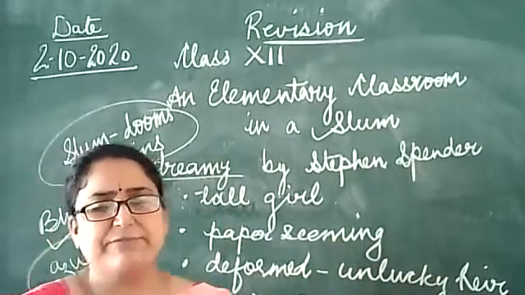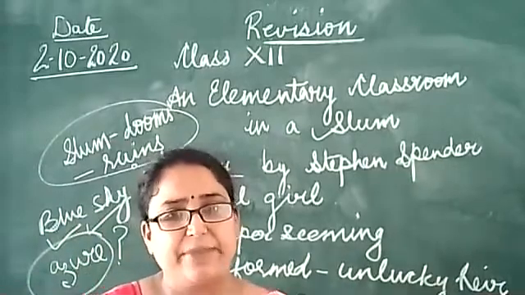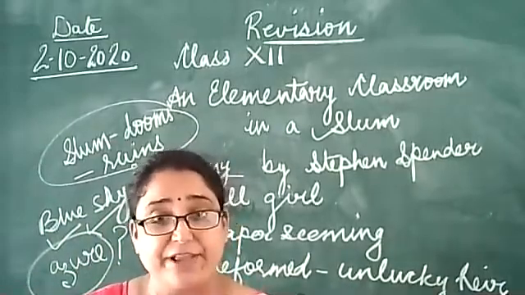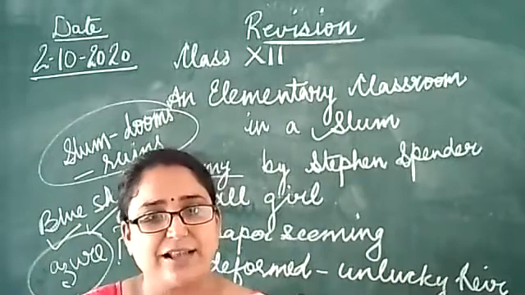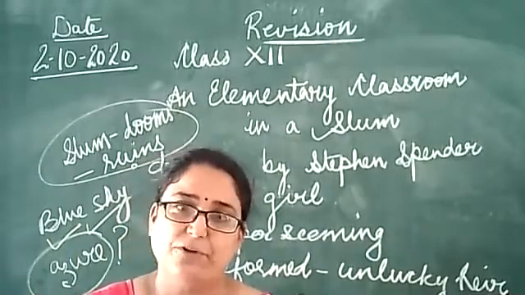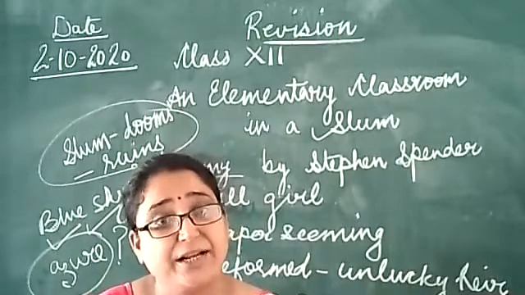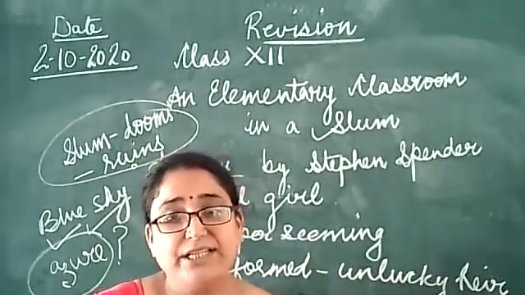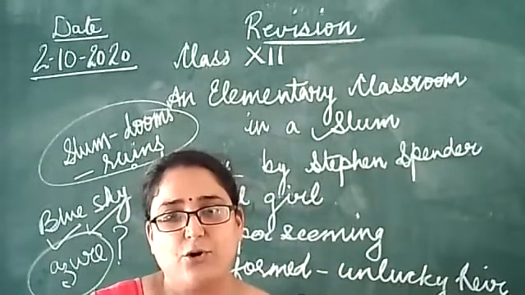So the last line is very, very beautiful. Let them make their own history, and where their language is sun. Sun is here the symbol of knowledge, and above all knowledge and wisdom. So give these slum children this knowledge and wisdom.